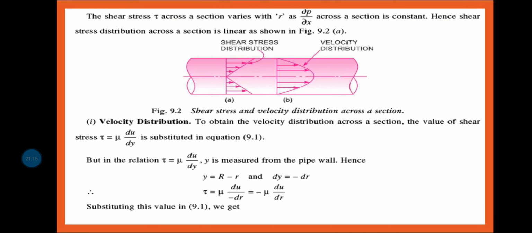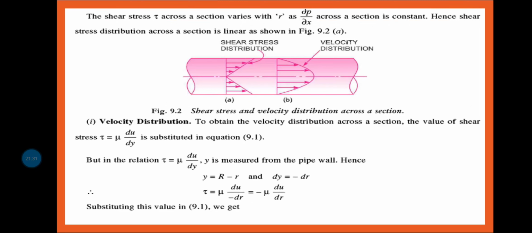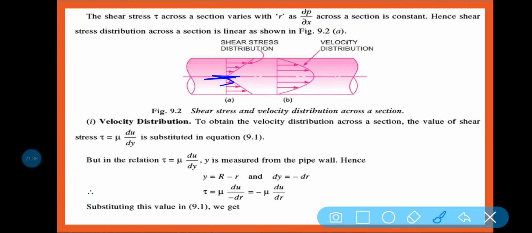Am I right? Because you can see here, this is the r. If r is 0, then it will be 0. If r is equal to capital R, then it will be maximum. So what we will see, the shear stress is 0 in the middle point here.